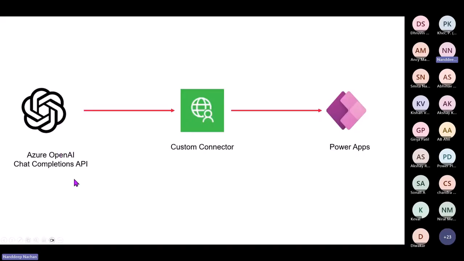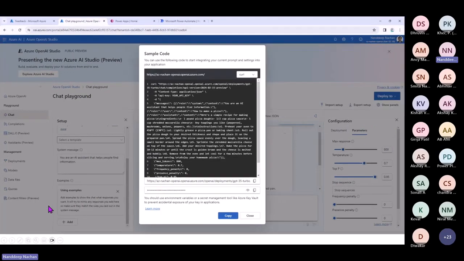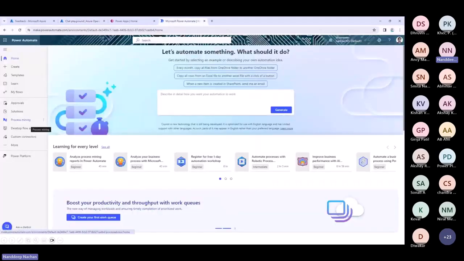We have just seen that there are chat completions APIs available in Azure OpenAI. We are going to consume those through a custom connector. We will build a custom connector for that, and then consume it in Power Apps. This is the same thing we will follow for chat completions as well as for generating images. So let me go back to the environment and go to the Power Automate environment, from where we are able to create the custom connectors. On the left menu, you can see Custom connectors, and this is the place from where we will be able to create the custom connector.